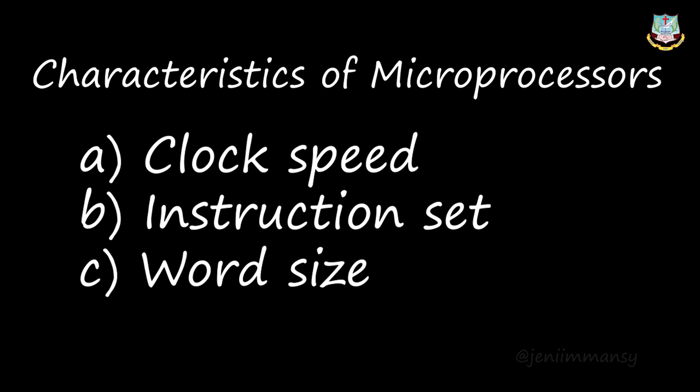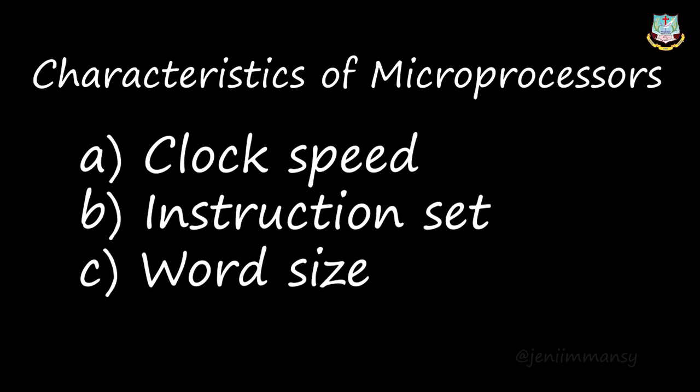So today we have seen only the introduction to computer organization and the basic things about microprocessor and its characteristics. Today's work is to read these characteristics of microprocessor. Three points are there, and the explanation of these three: clock speed, instruction set, and word size. And you have to write it down in your note.